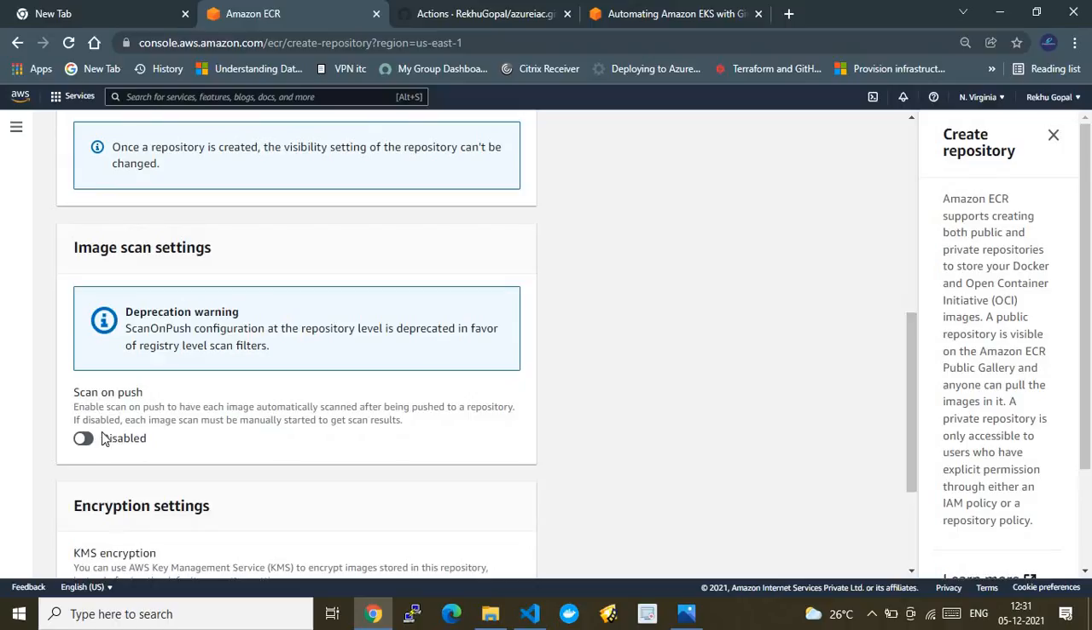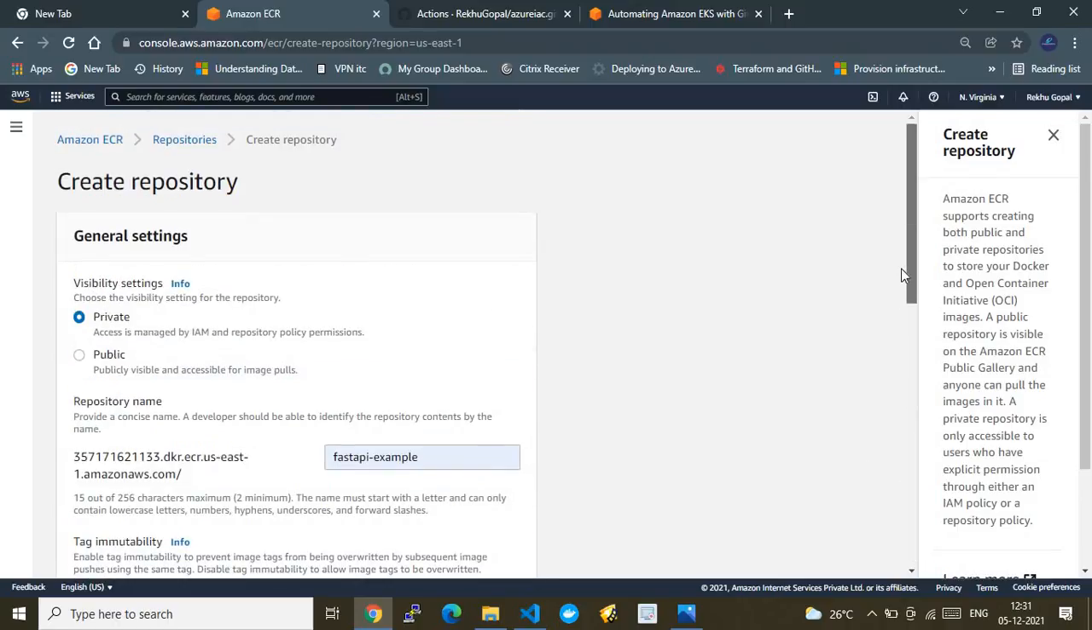Here I'll just enable scan on push, in the sense that somebody is pushing the images. This is a private repository, in the sense that you are paying AWS for a storage where you can store the images. These are the Docker images. Docker images help us deploy an application in the Kubernetes workload. So this is the previous part before you deploy an application to an AWS EKS cluster.